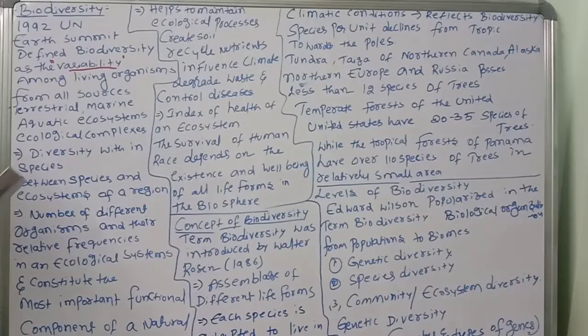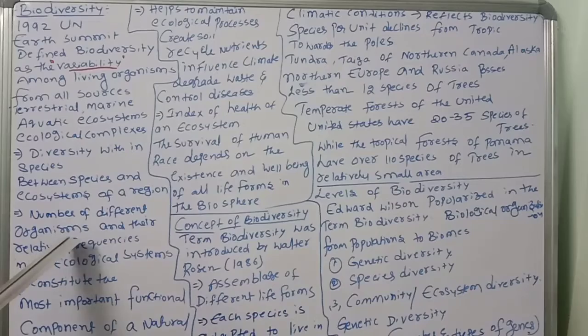So within the species, between the species and in the ecosystem, the diversity will be there. That also comes under biodiversity.